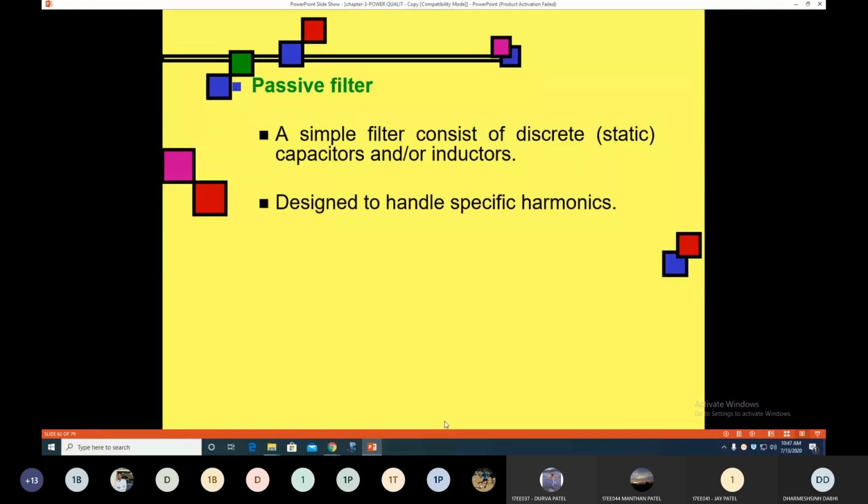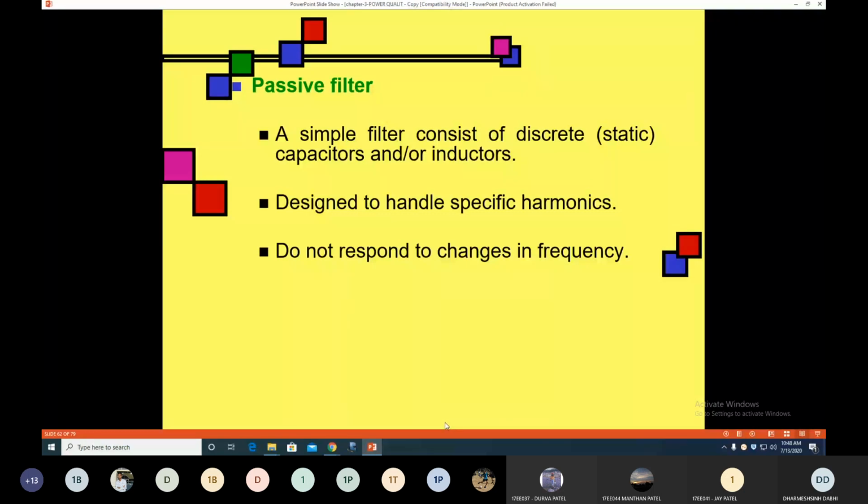They do not provide protection against all the harmonics, so they do not respond to a change in the frequency. Suppose we design the filter for the third, fifth, and seventh harmonics. Then it does not provide protection against the 13th and 15th order harmonics. Clear? That's why it is called a passive filter.